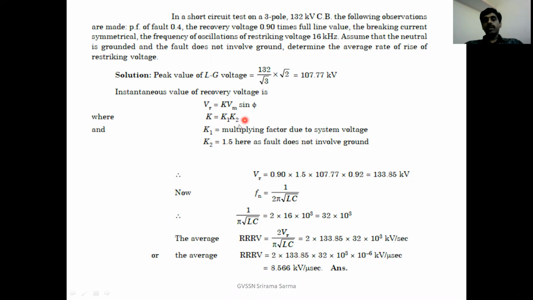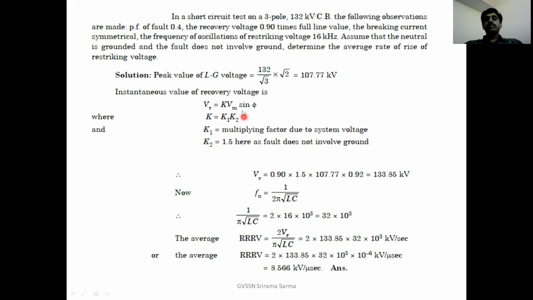K1 into K2. K1 is the multiplying factor due to system voltage, because they will give a relationship like recovery voltage is 0.9 times the full line value. K2 is the value when the fault involves the ground or is isolated. Here the fault does not involve ground. Therefore K2 is equal to 1.5.